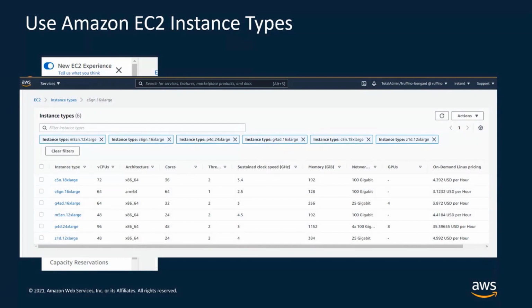For all these instances, you will be able to see from a single page all the characteristics, like the number of cores, the amount of memory, the sustained clock speed, and so on. And of course, also the price. So you can make your choice taking into account not only the performance, but also your budget. This is just a screenshot, but if you click on the wheel, you will be able to customize this view and add multiple parameters that are important for your selection.